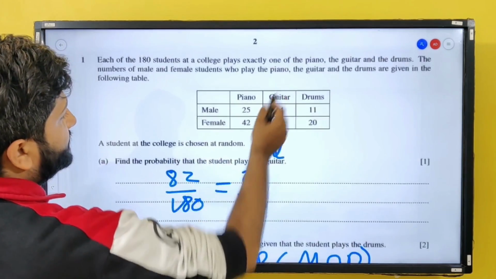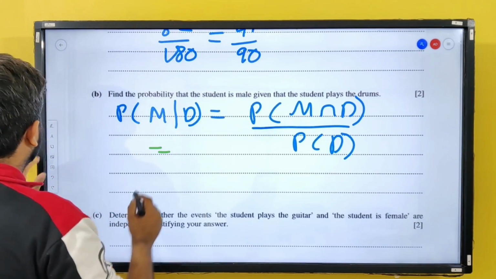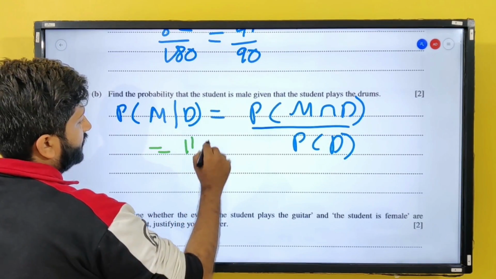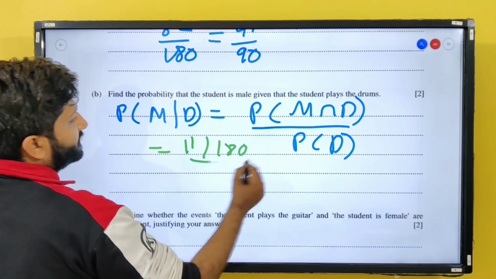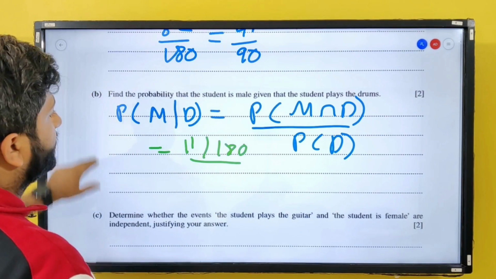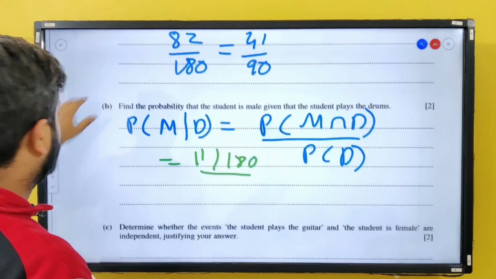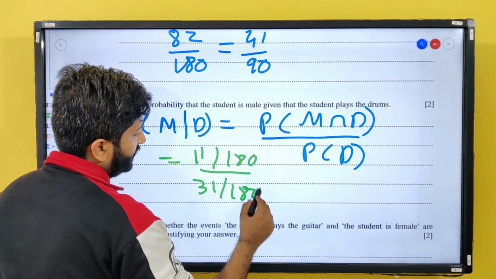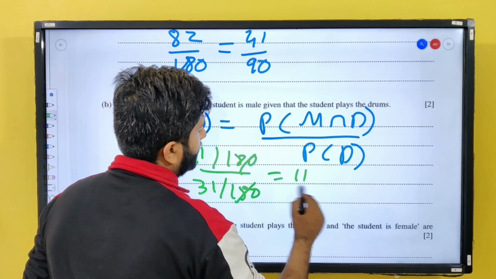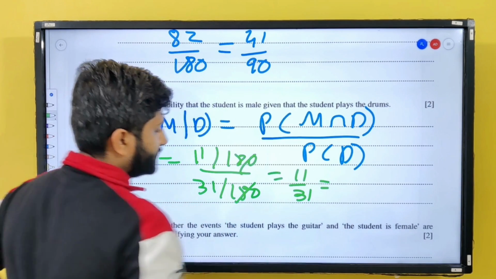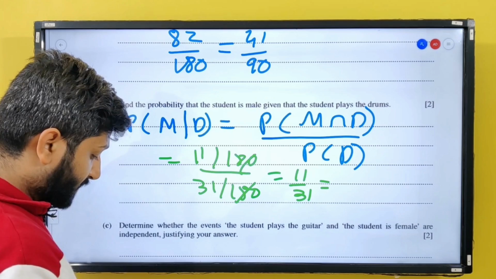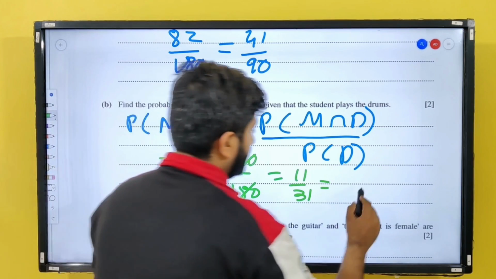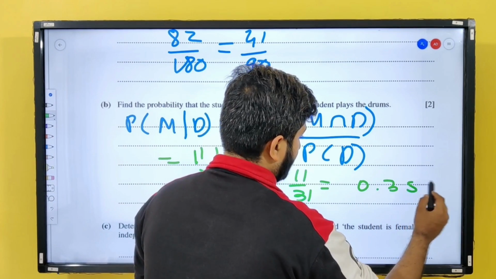As you can see, male and drums is 11 upon 180, and the total number of students playing drums is 31 upon 180. So this is going to get cancelled. 11 upon 31 is your answer, or it can also be written as 0.355.